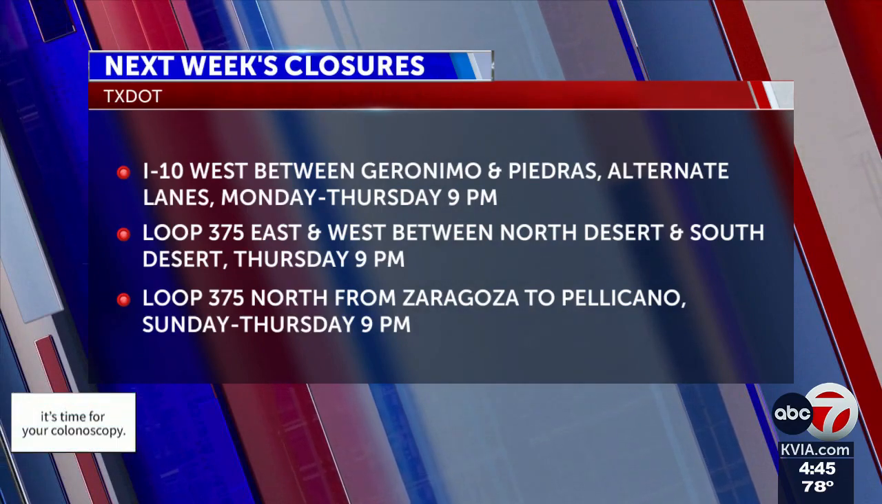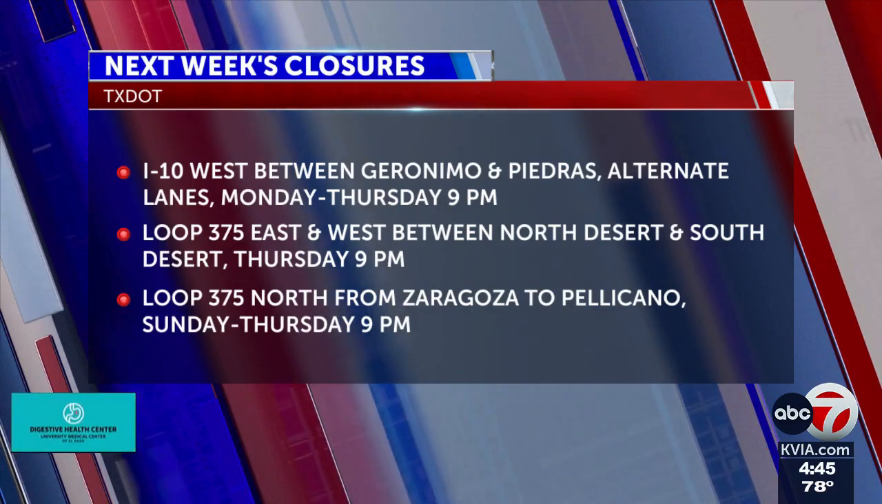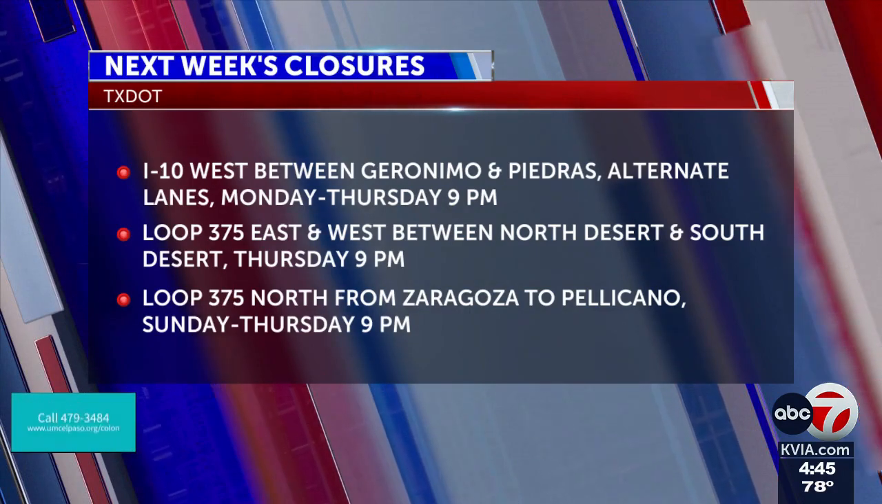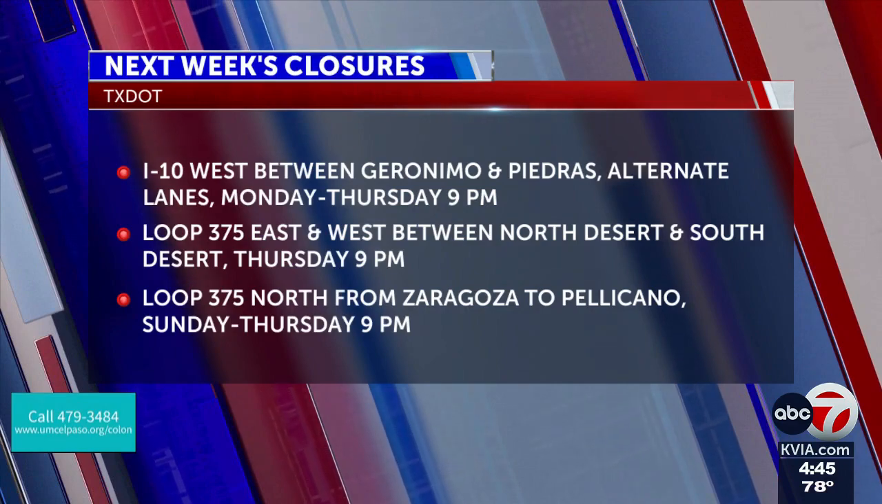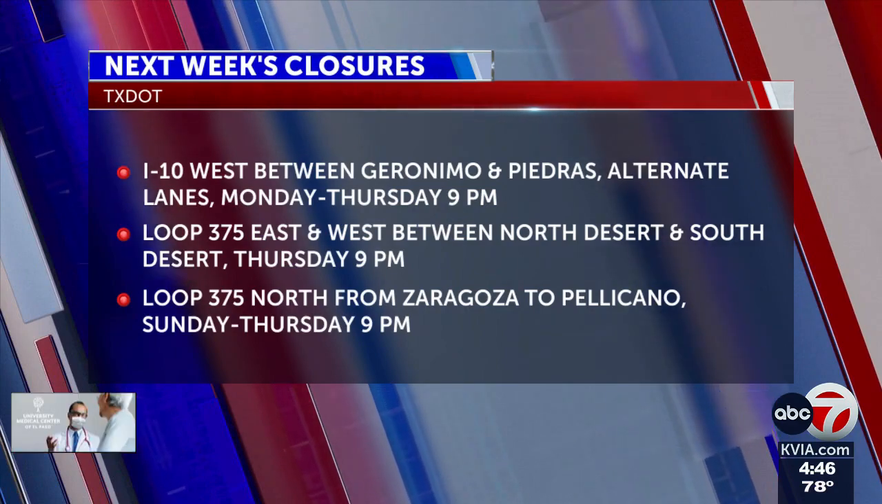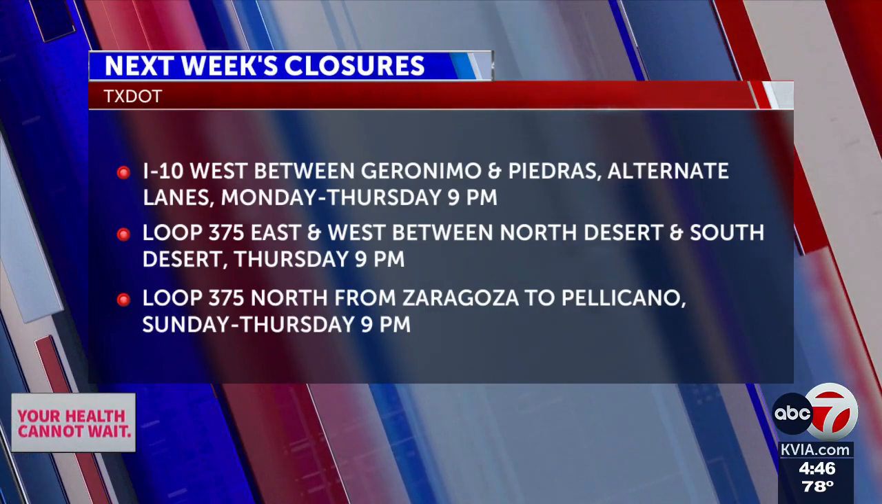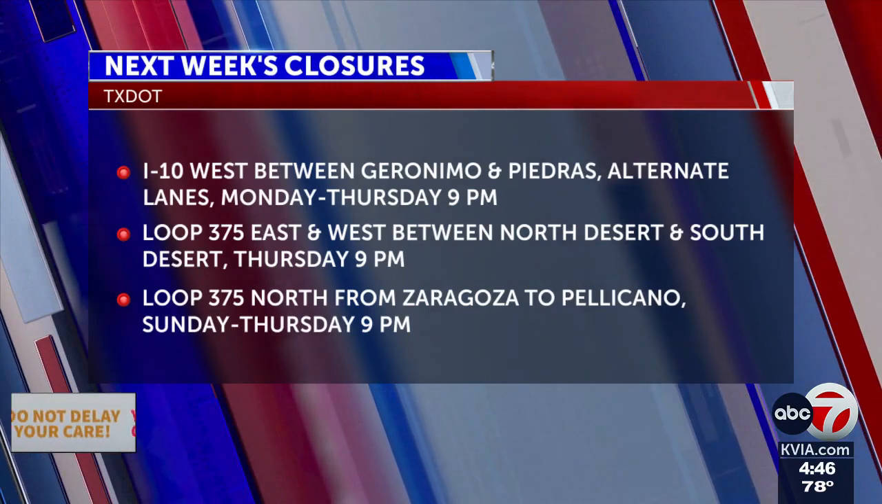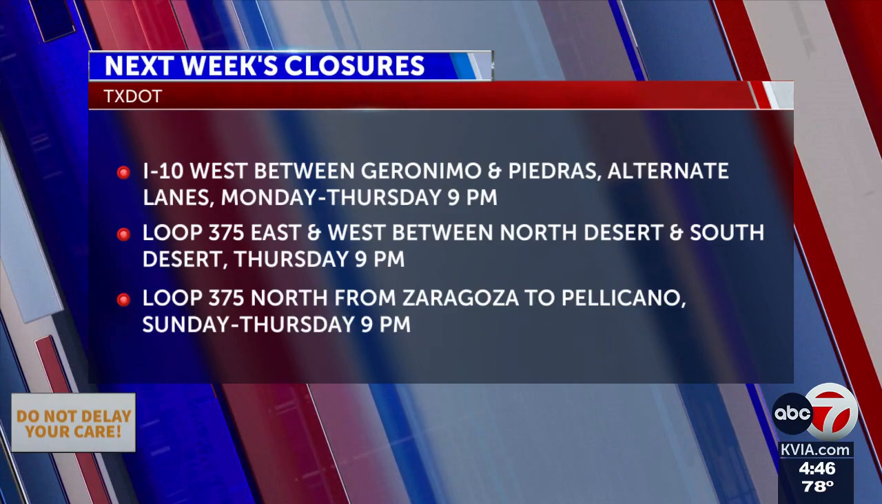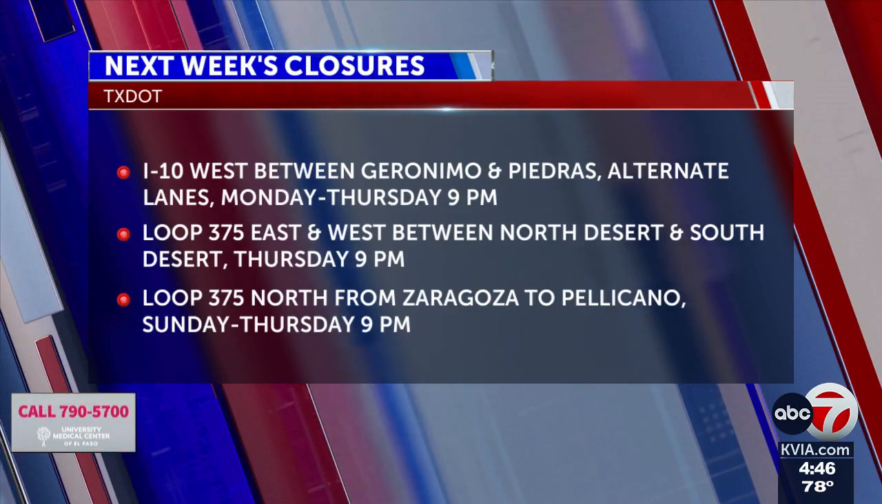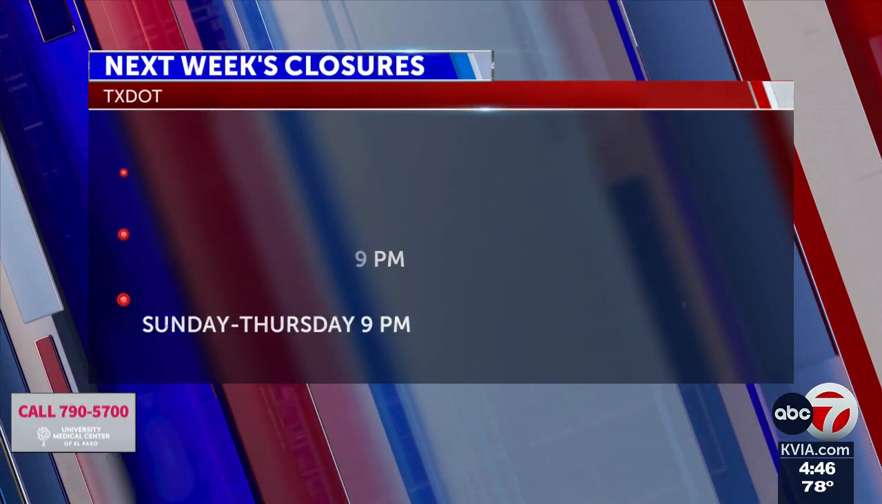The Loop 375 widening project out east will have overnight full closures on the main lanes northbound from Saragosa to Pelicano and southbound from Bob Hope to North Loop. That's Sunday through Thursday night starting at 9 for paving and striping, and then they'll have a daytime closure on Saturday of the frontage road over the Union Pacific Railroad Bridge from 7 a.m. to noon, also for paving and striping.